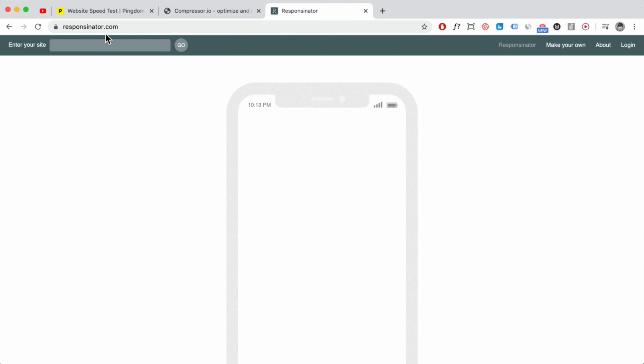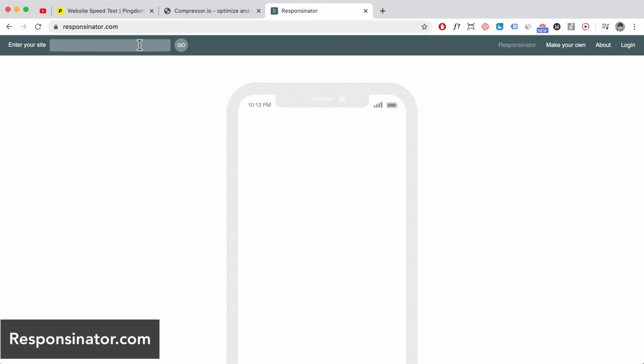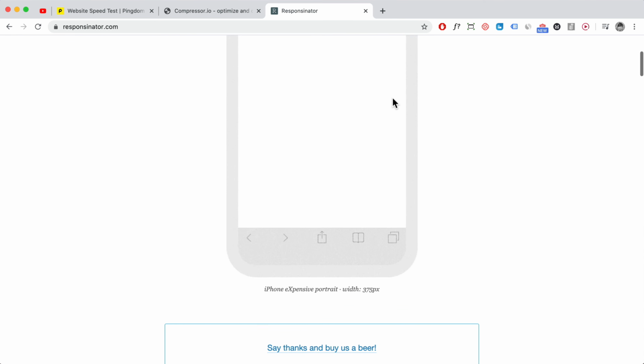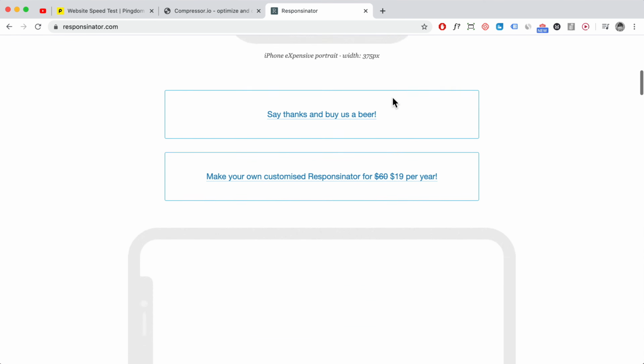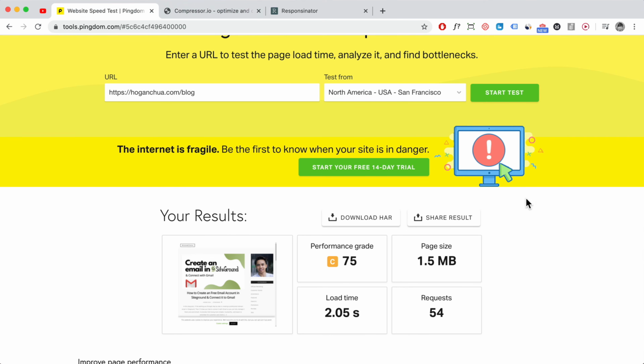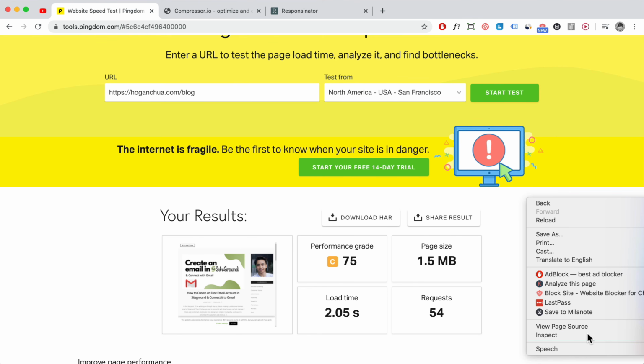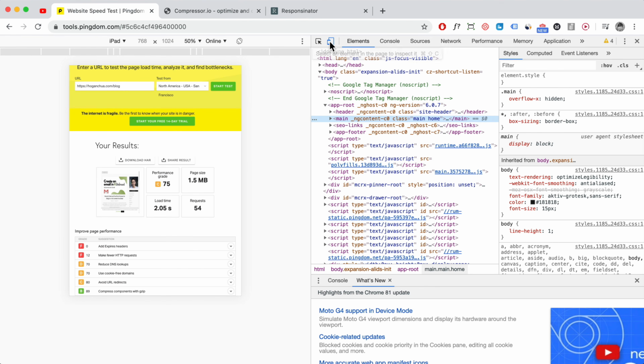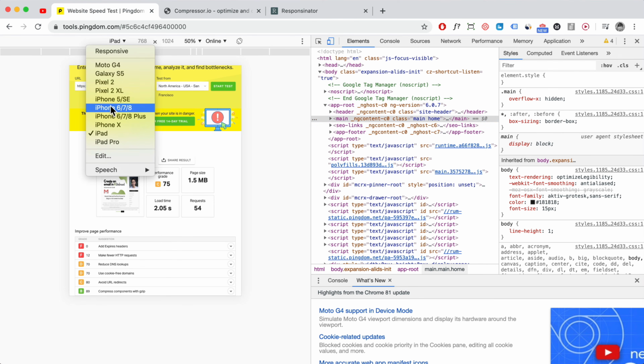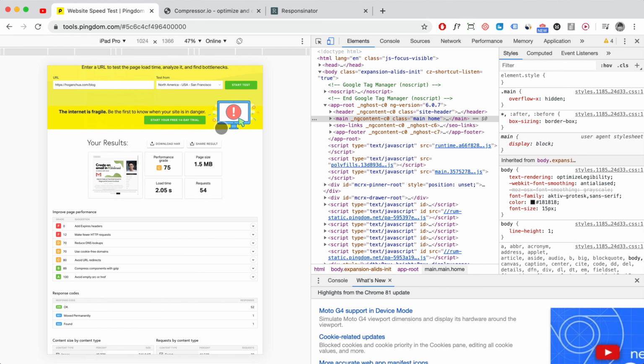And then you also want to use Responsinator to ensure that your website's responsive for all devices. Here it will show you the different sizes of people's mobile devices and also tablets. So you want to ensure that your website's good for all devices. You can use this tool. You can also use the Chrome tools if you're using Chrome. For example, we can just right click, click on inspect, and then select this thing over here. Click on that, and then here we can select the device and things like that to see what it looks like.